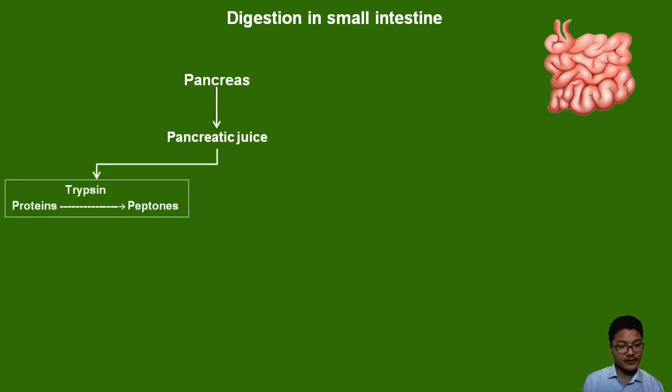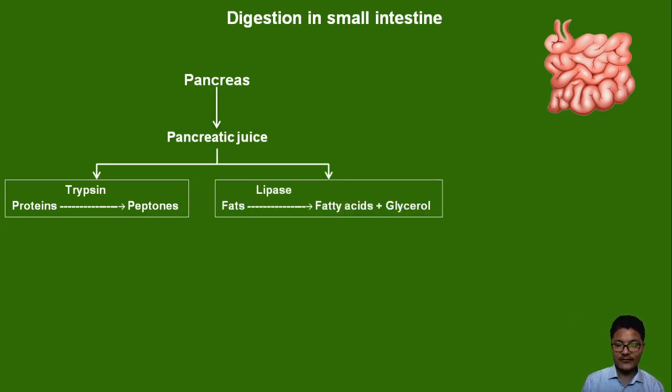Pancreatic juice has many components. For example, trypsinogen, which produces trypsin. Trypsin is produced from trypsinogen with the help of enterokinase. Trypsin acts on proteins to form peptones and proteose, simpler forms of protein. We also have lipase, which is present in pancreatic juice.